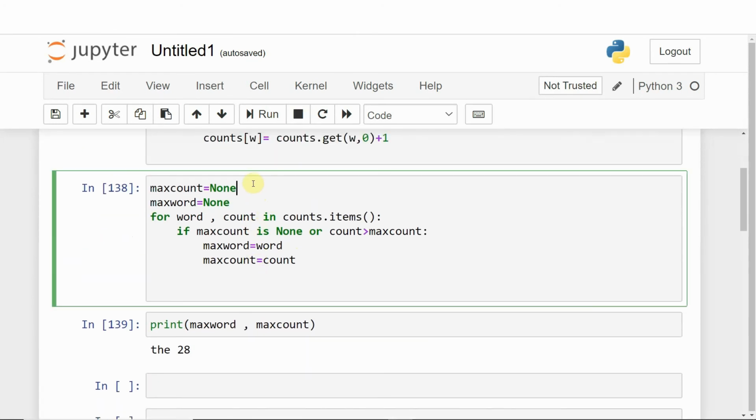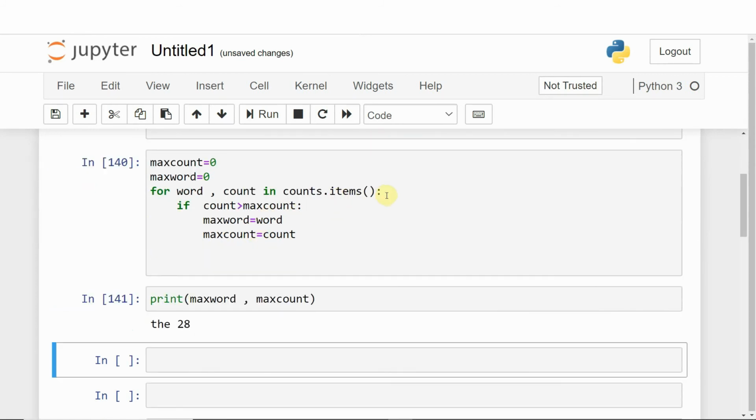If you don't want None here, just remove it, no problem. Just put 0 here and remove this. We don't want this. You'll get the same result, no problem.